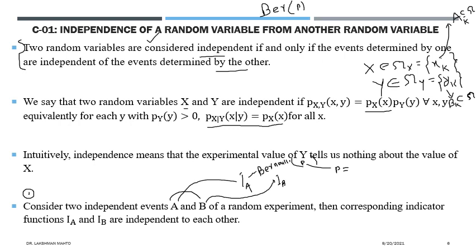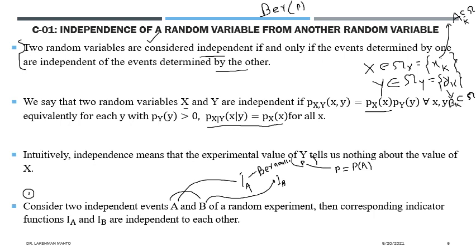At hand you are having A and... It is very simple. It would be probability of A, because 1 is associated with what? That means all those outcomes which are from A. So if an outcome is happening from event A, then the indicator function IA will map that outcome to 1. So that's why if something is happening from A, that will account for the probability of success. That would be probability of A.